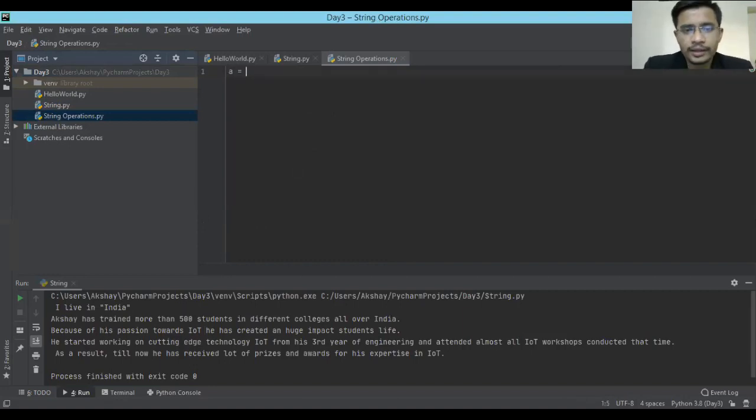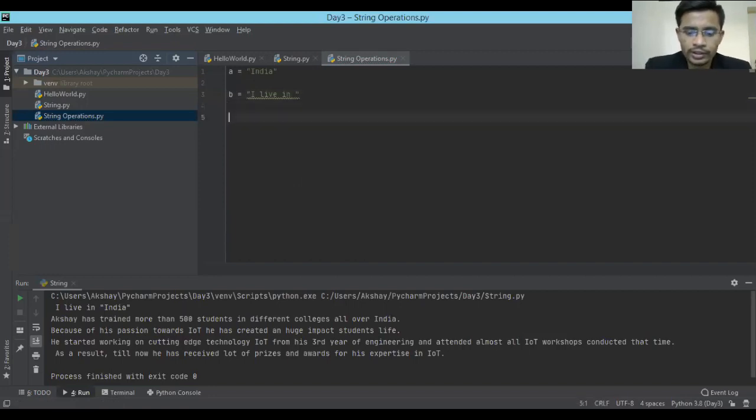Again I'm going to take the same variables. Single-letter variable names are my favorite, so that's why I'm keeping the same thing. Let's take India. Okay, and I took another variable called B: I live in. Okay, so these are my two variables.